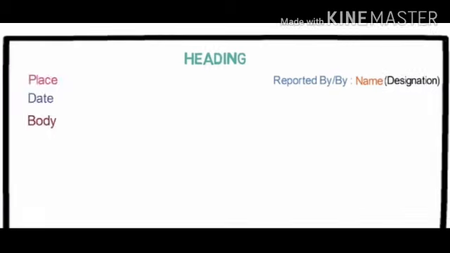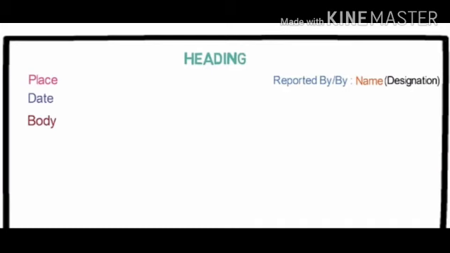The heading contains the event name, whatever event you are writing about, according to that you have to give the heading. Then on the right alignment, write down reported by or by, and then name or designation of the reporter, if any. Then on the left alignment, write down the place of the report and then the date on which you are writing the report.